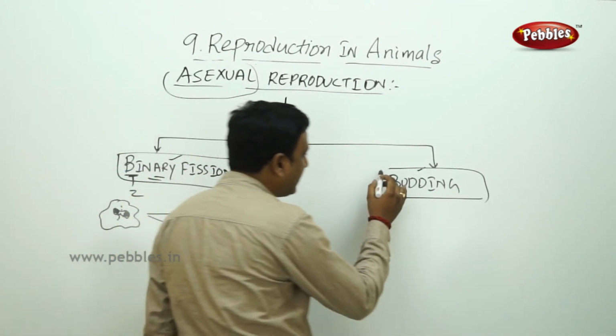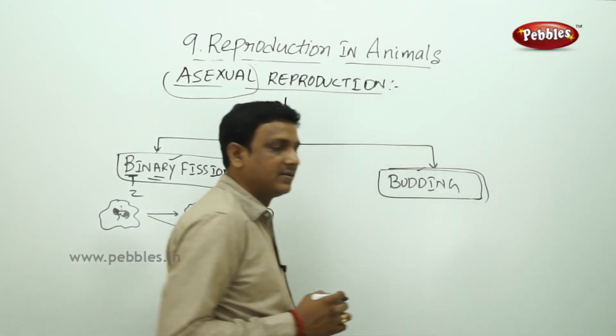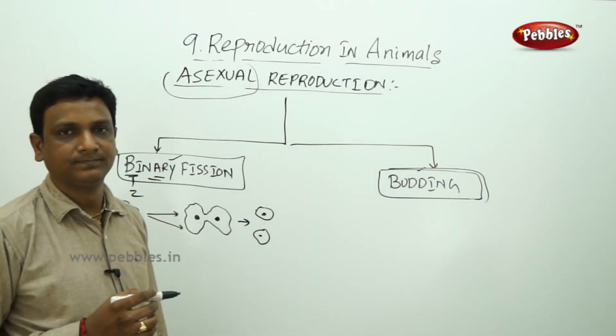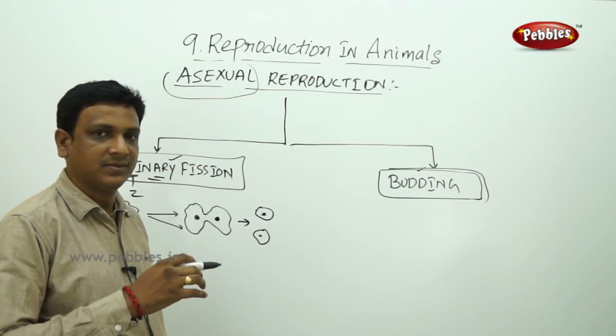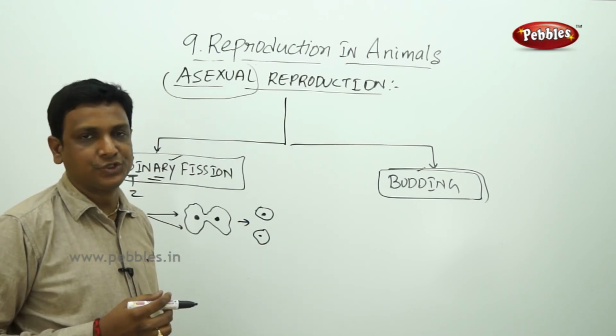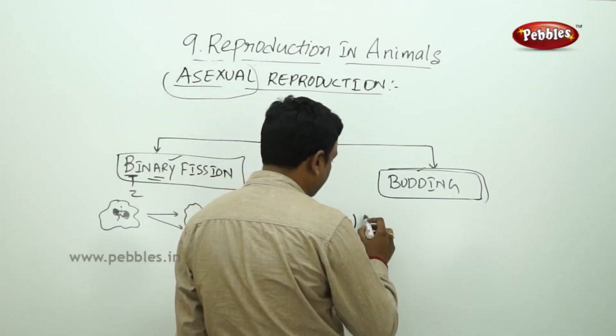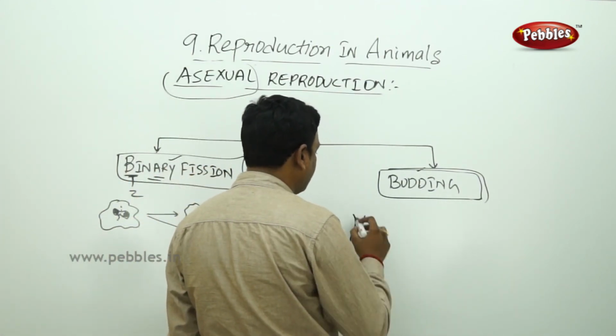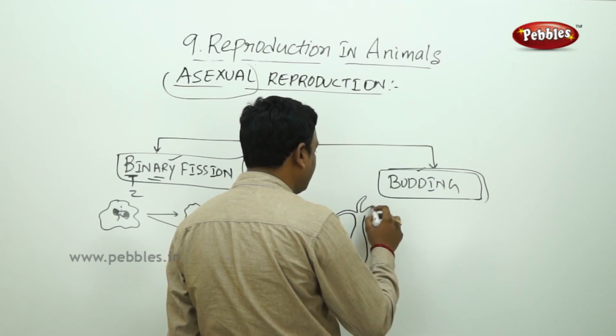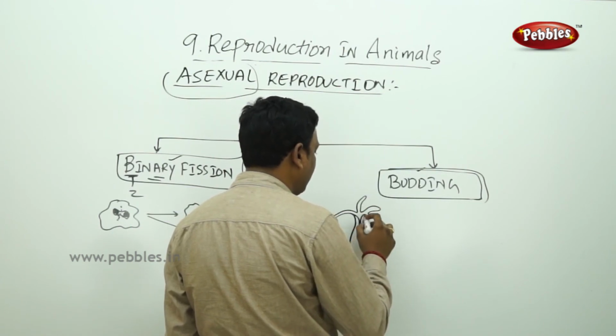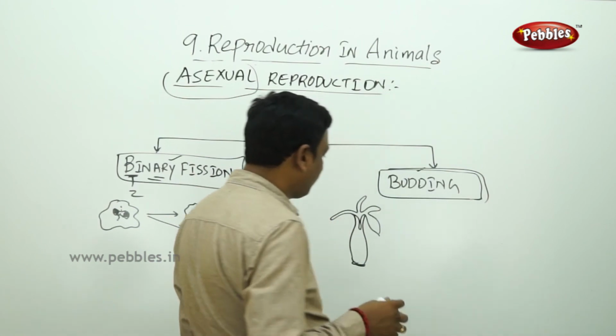Now let us see budding. Budding is another method of asexual reproduction in which the organism reproduces without the fusion of male and female gametes. Here the example is Hydra. Hydra is an animal which has a vase shape, and it has fingers on its top like this.